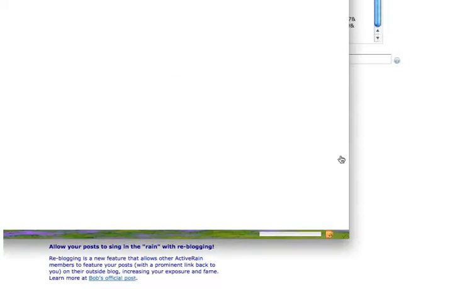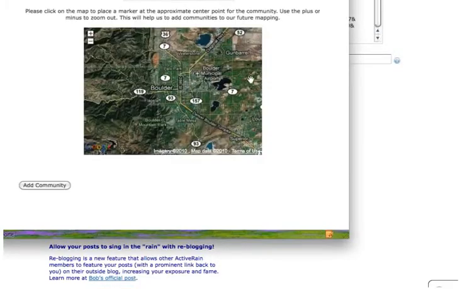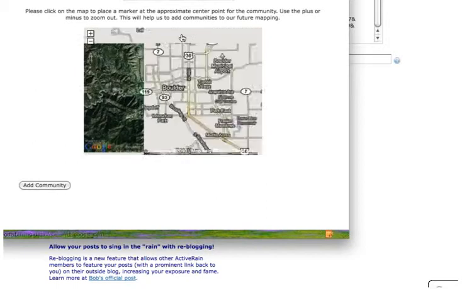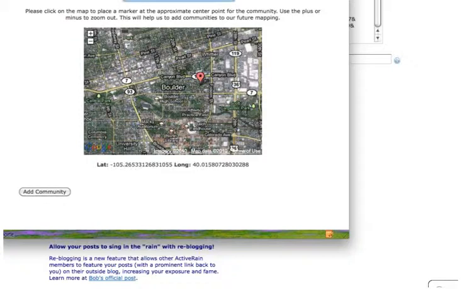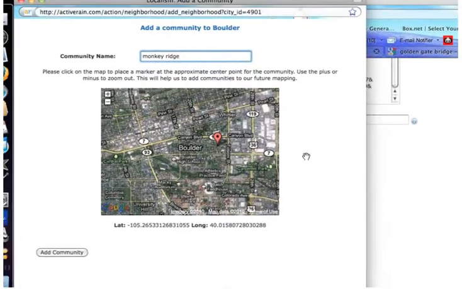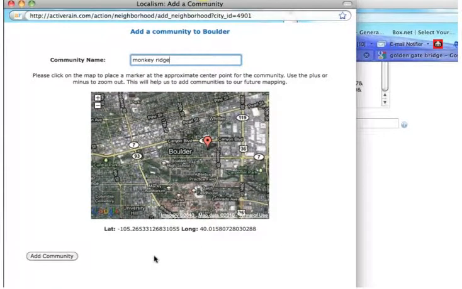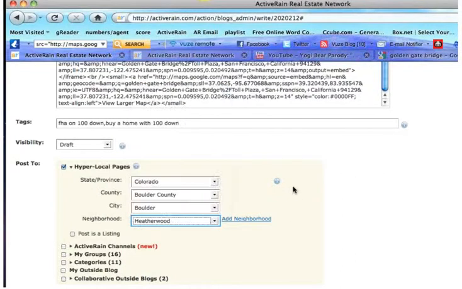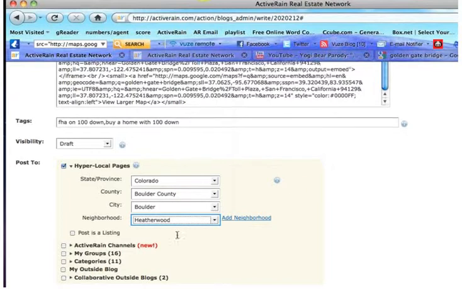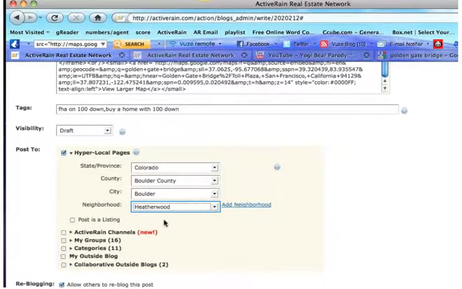I can click Add a Neighborhood, which opens up a Google map of Boulder, and I can zoom in. Here's my neighborhood. Here's my subdevelopment right here. I mark it on the map, and I give it the name, I don't know, Monkey Ridge, right? I click Add Community, and that will now make Monkey Ridge an added community on that list for me to post to, which I'm not going to do because, once again, I don't want people to think I'm crazy. So for now, I'll pretend I'm talking about Heatherwood, right? I need to check whether or not this posting is a listing, which we're pretending it isn't, so we don't need to worry about that.